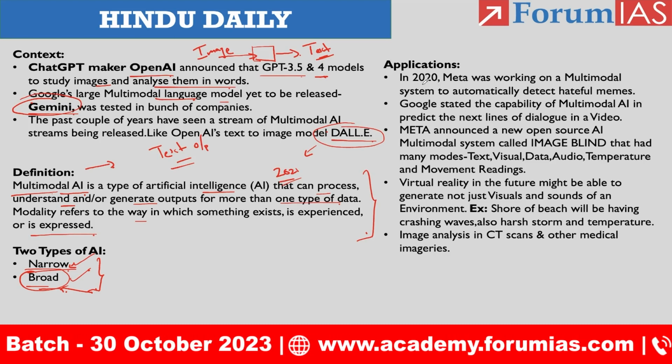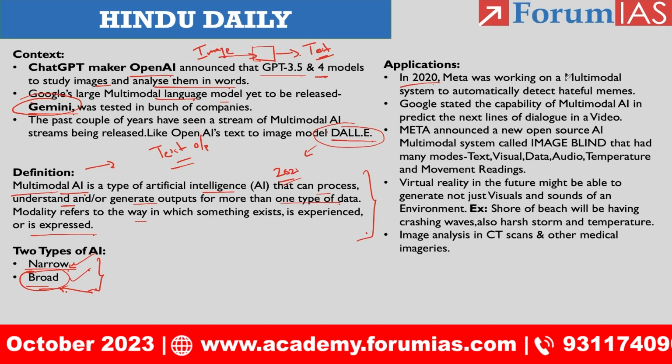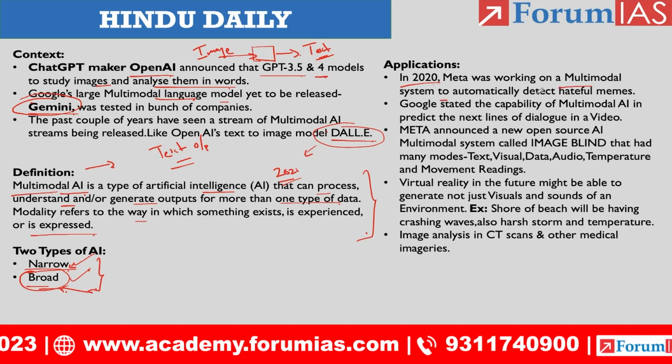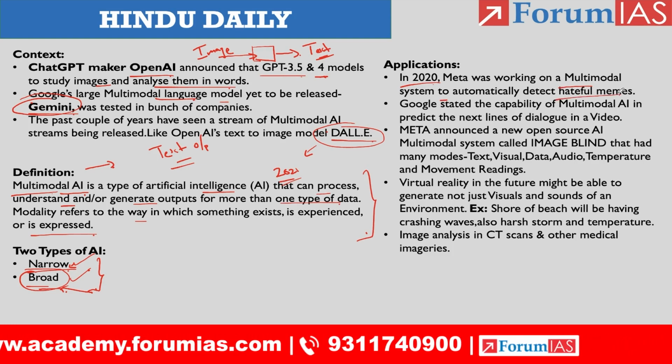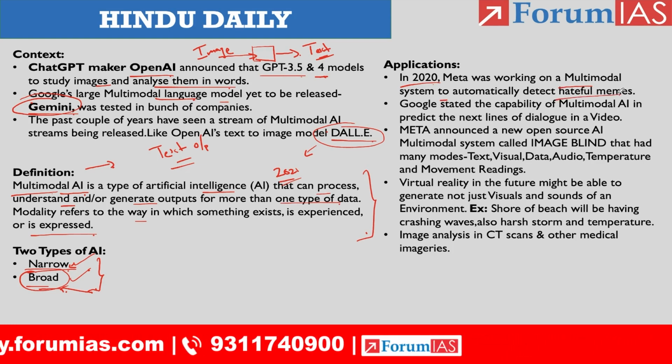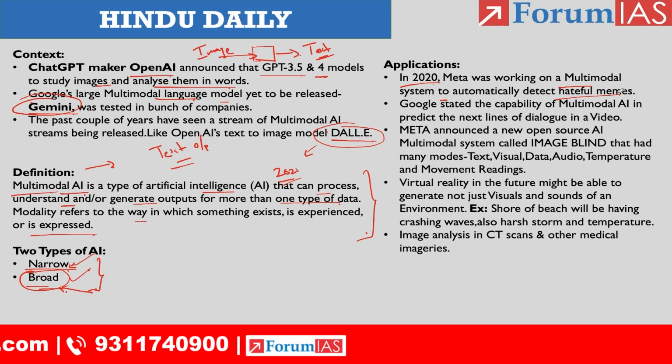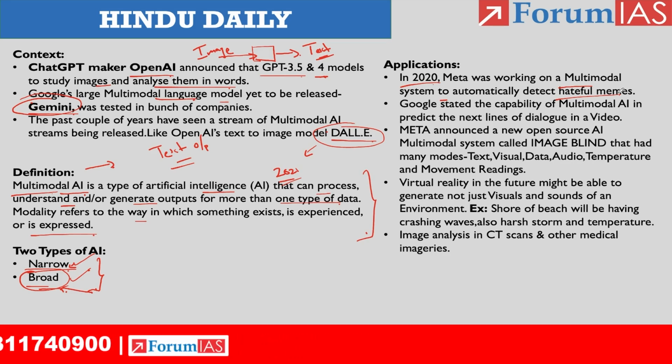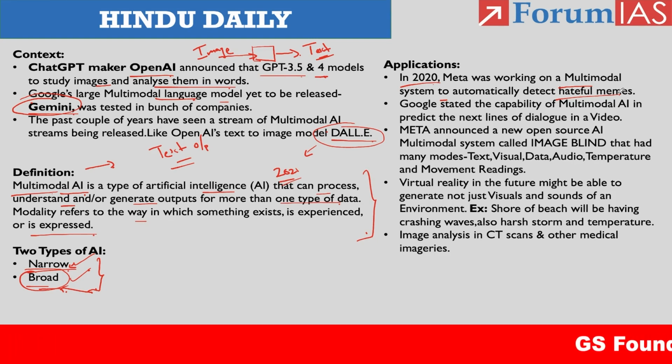The first application: in the year 2020, Meta was working on a multimodal system to automatically detect hateful memes. Because multimodal AI has the capability to filter the information provided in images, Meta utilized its potential to detect hateful memes.